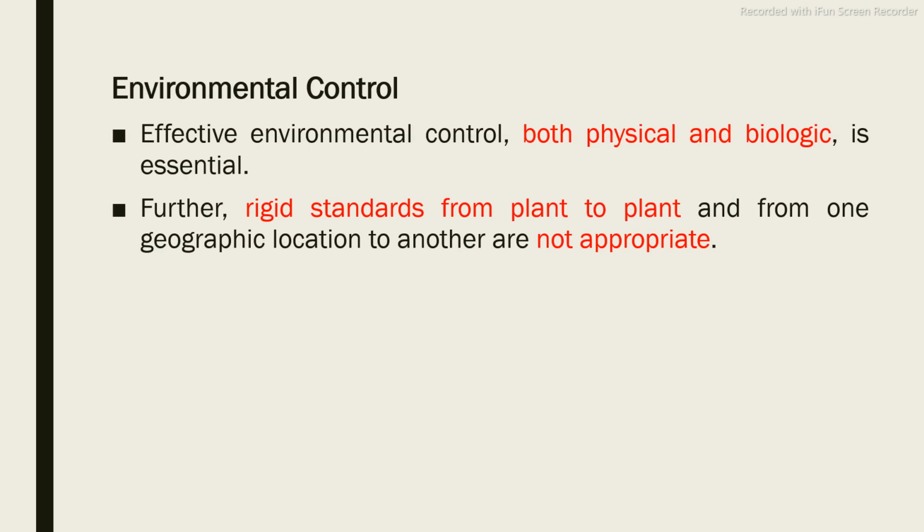Suppose one plant is located in Mumbai and another plant is located in Himachal, Baddi. If you consider the geographic location of both of these plants, one plant is located in a highly humid area and the other is located in a cold area where the humidity is very low. So in those cases we have to consider the environmental conditions based on the geographical location.